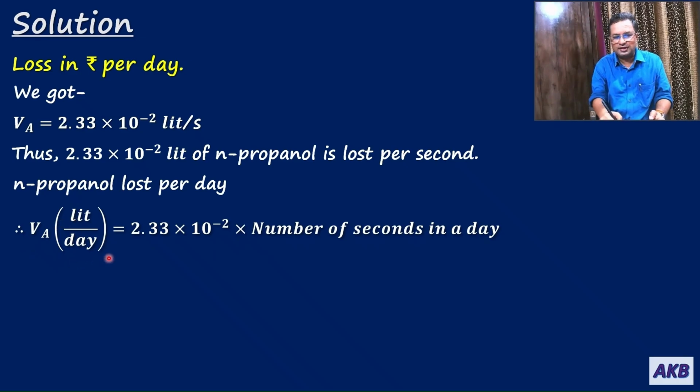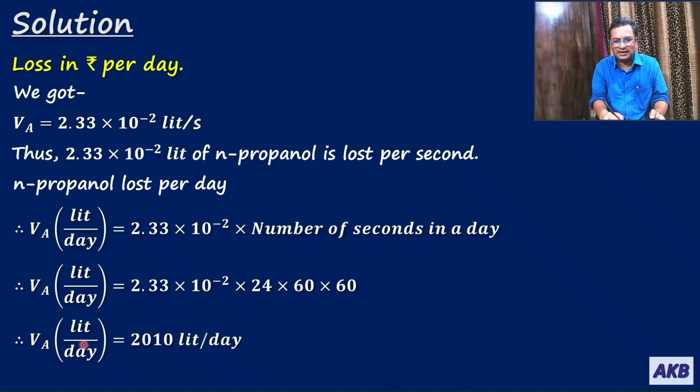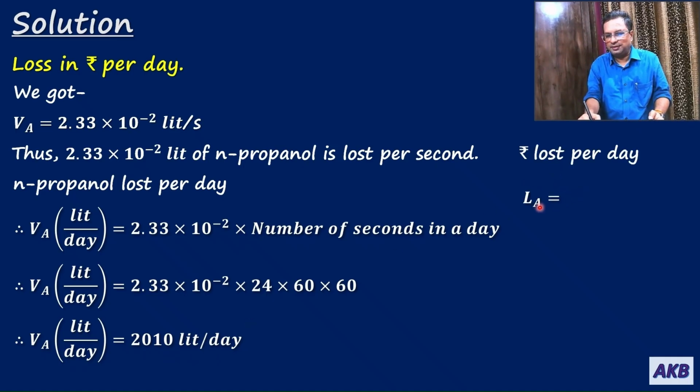So Va in liters per day will be equal to 2.33 × 10^-2 × number of seconds in a day. There are 24 hours in a day, so × 24. There are 60 minutes in 1 hour, so × 60, and there are 60 seconds in 1 minute, so × 60. That gives us Va as 2010 liters per day.